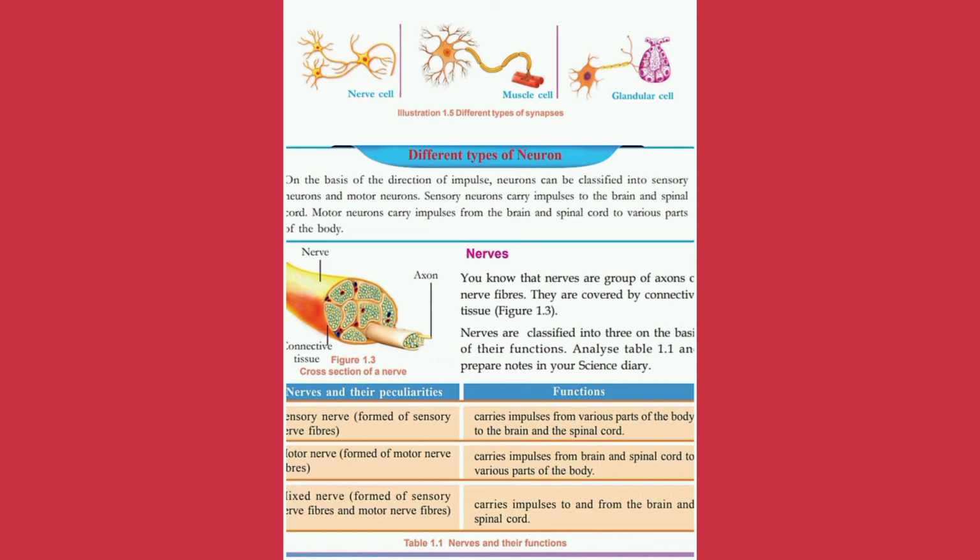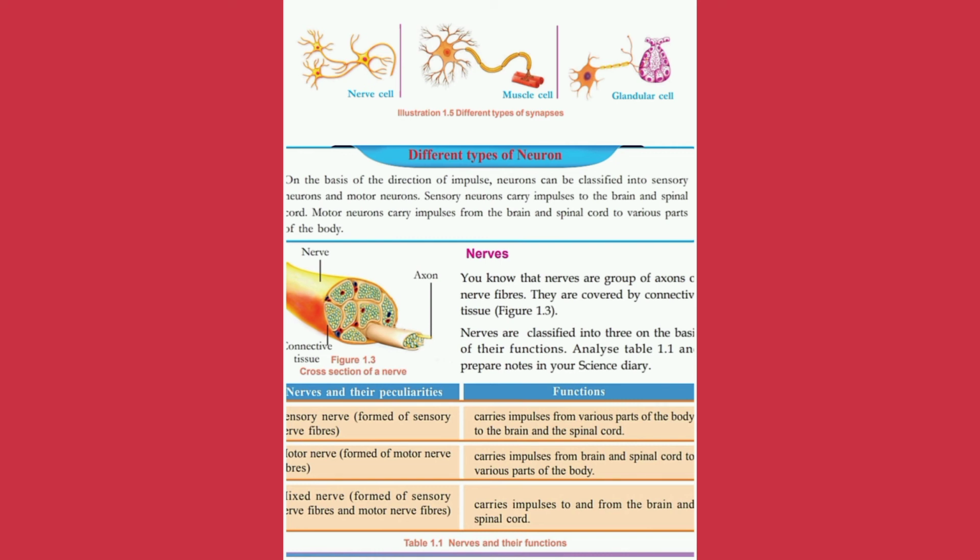We can see one more. Sensory nerve, formed of sensory nerve fibers, carries impulses from various parts of the body to the brain and spinal cord. Then motor nerve, formed of motor nerve fibers, carries impulses from the brain and spinal cord to various parts of the body. Then mixed nerve, formed of sensory nerve fibers and motor nerve fibers, carries impulses to and from the brain and spinal cord, that is, to and fro movement.